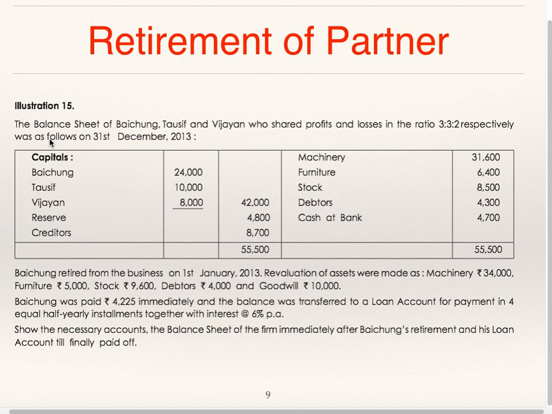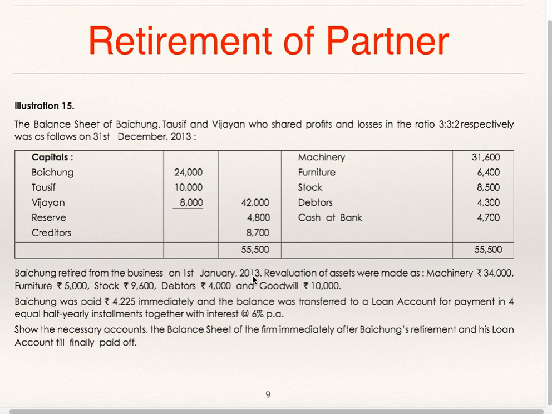Now we'll see illustration 15. The balance sheet of Baichung, Tausif and Vijayan, who shared profits and losses in the ratio of 3:3:2 respectively, was as follows on 31st December 13. Capital accounts, reserve, creditors, machinery, furniture, stock, debtors, cash at bank. These are the various liabilities and assets. Baichung retired from business on 1st Jan 2014.